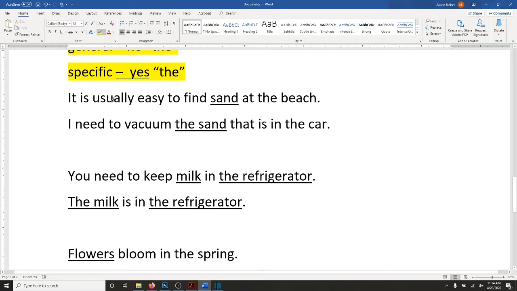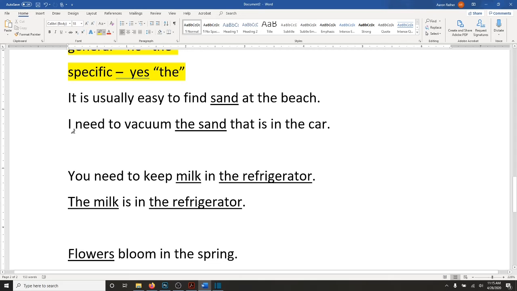So, it is usually easy to find sand at the beach. Okay, so sand is something that we cannot count, so it does not need an article. In this sentence, we see that sand is being used generally to talk about sand in general, not about specific sand. So I'm not going to put an article here.